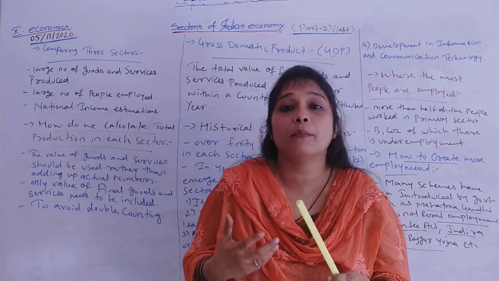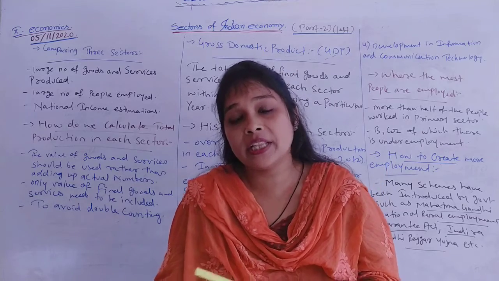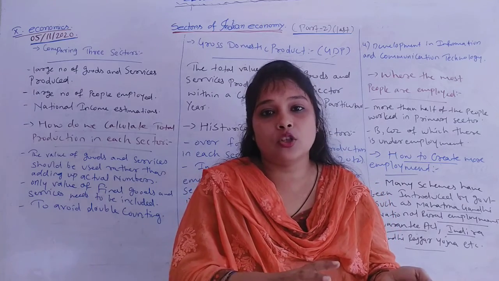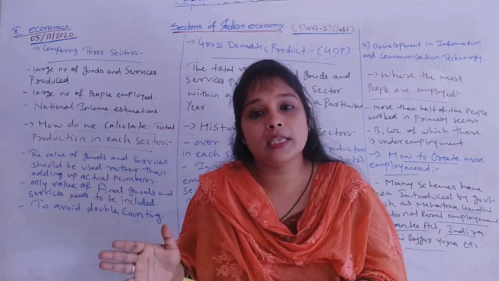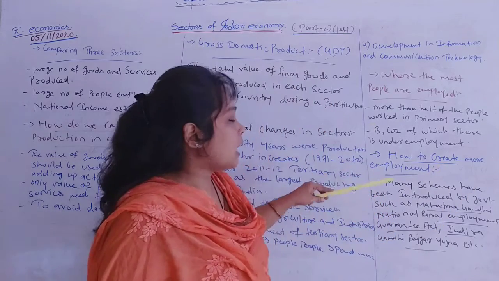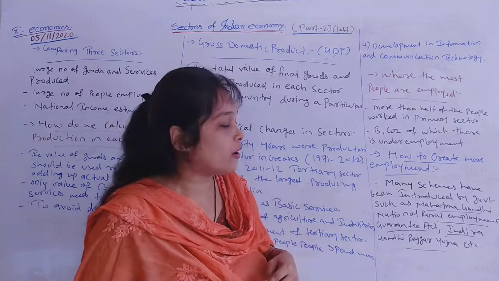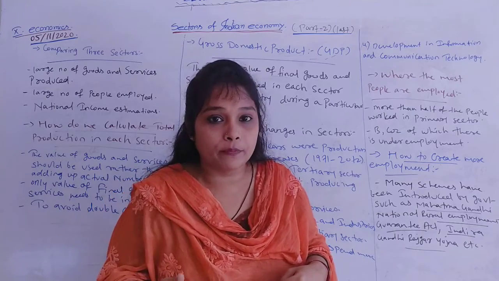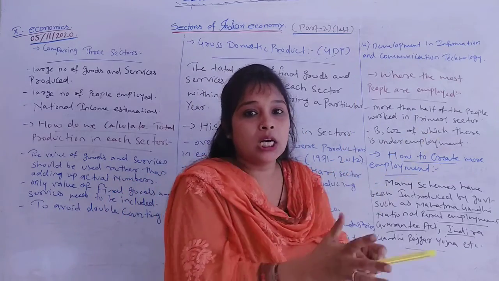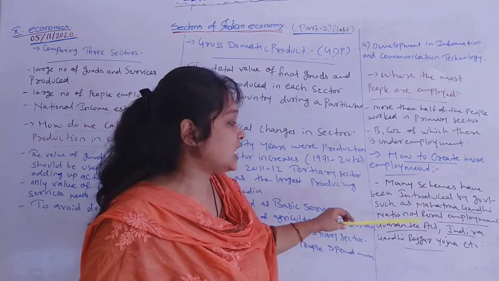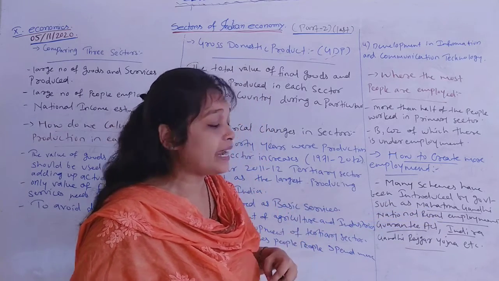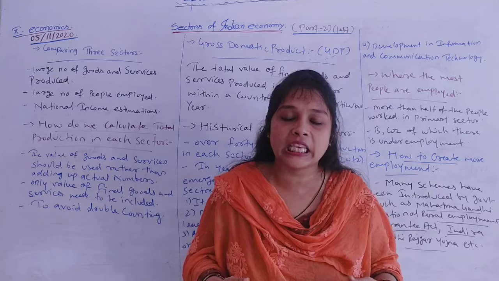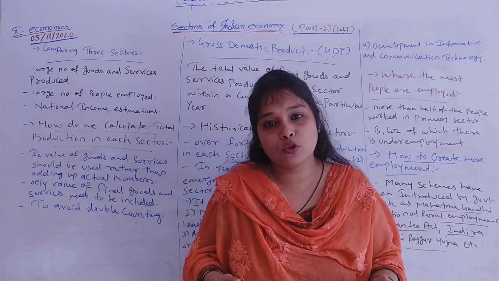The government is providing training in rural areas so that people can start their own small scale industries and cottage industries. So the burden on agriculture for employment is getting lesser, or it can be eliminated. And now we will see how to create more employment. As I have told you, the government has started many schemes to create employment opportunities in all three sectors equally, so the burden will not be on one particular sector. For that, the government has started schemes like the Mahatma Gandhi National Rural Employment Guarantee Act and Indira Gandhi Rozgar Yojana. Like that, many schemes and programs have been implemented by the government to give employment opportunities to unemployed people in our country.